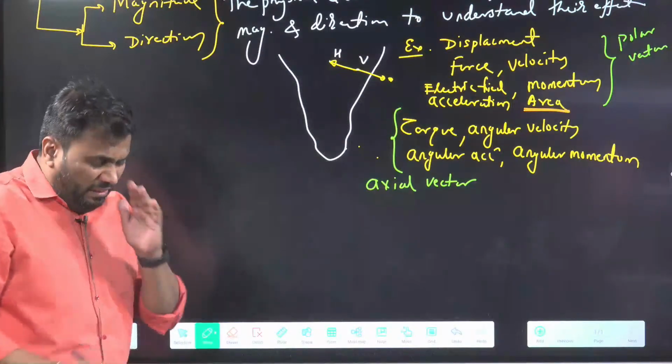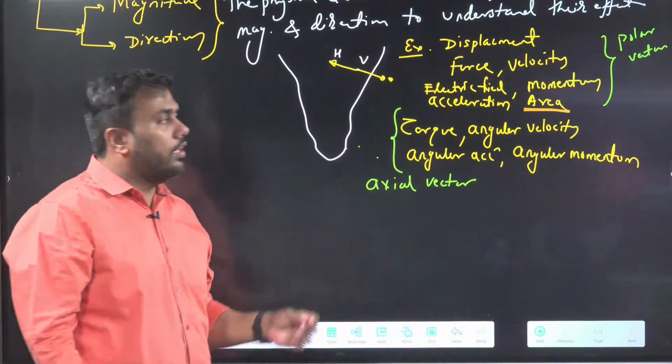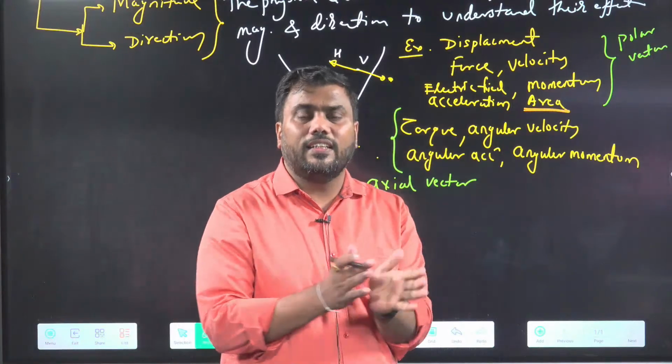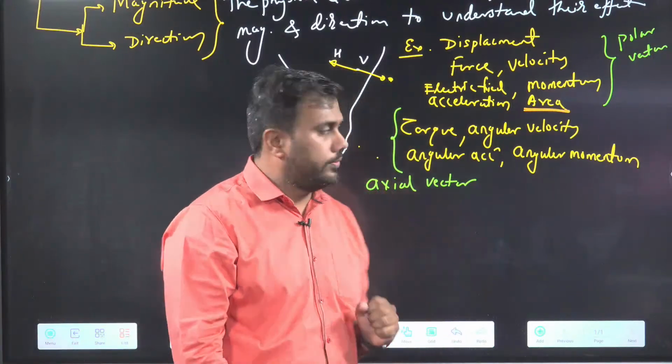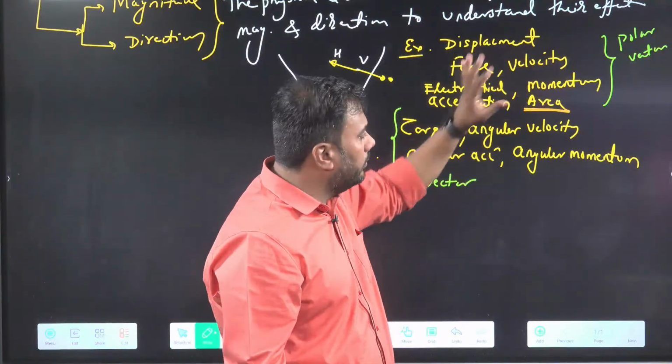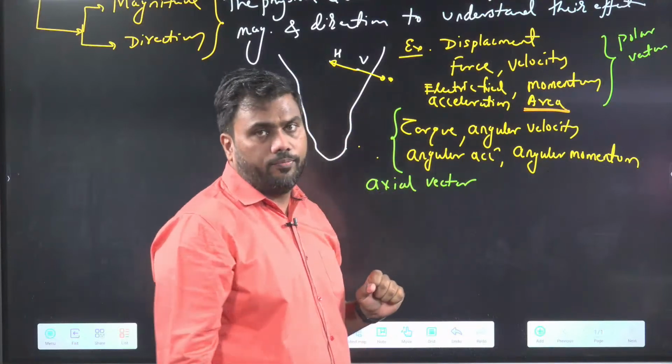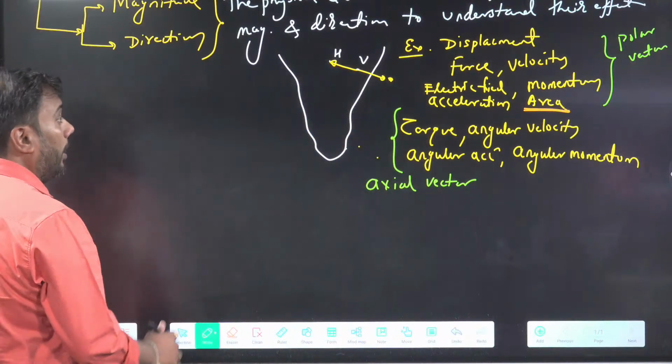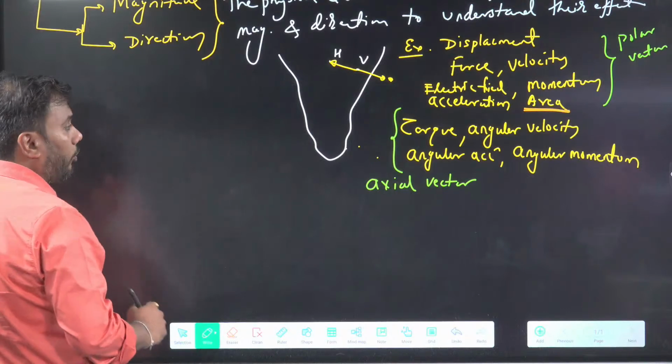When we observe vector quantities, we see that there are two types of vector quantity around us. This group is called polar vectors. There are many more polar vectors, and this group is called axial vectors. What's the difference here? A polar vector has a meaning of starting and end point.